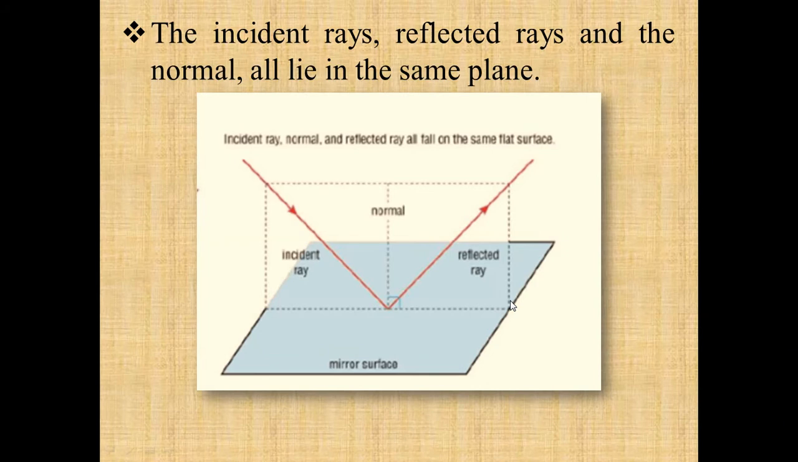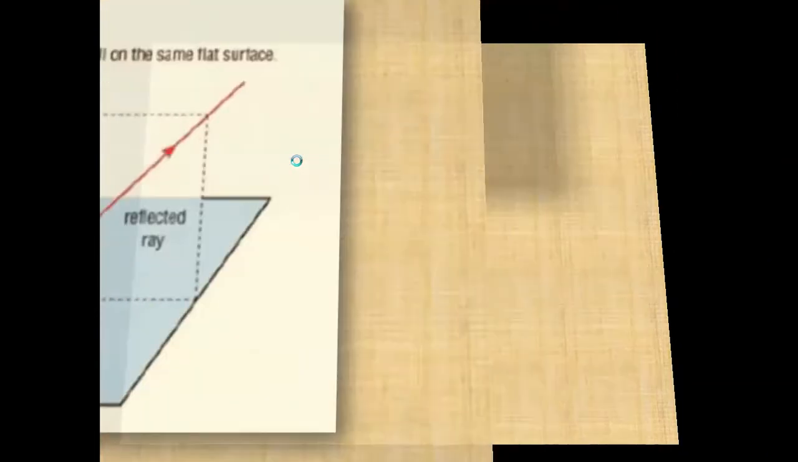Then the second law is that the incident ray, the reflected ray, and the normal all lie in the same plane, like this. So this is one of the planes. These three things, that is incident ray, normal, and reflected ray, all fall on the same flat surface.